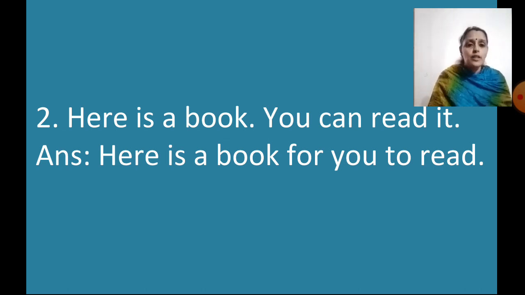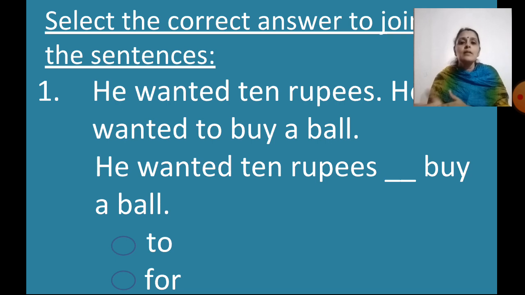So to join these two sentences, what is the word that I've used? FOR, for. So here is a book for you to read. So those are two ways that I've joined the sentences. The first one I used TO to join the sentence. Here I am using FOR to join the sentence, right? Now let us look at some more examples.